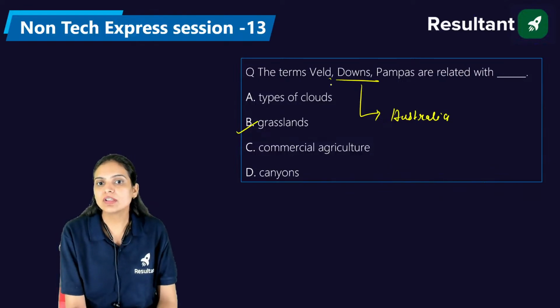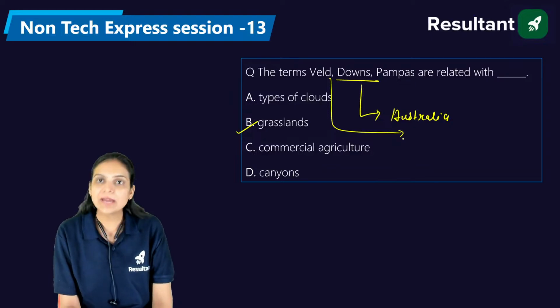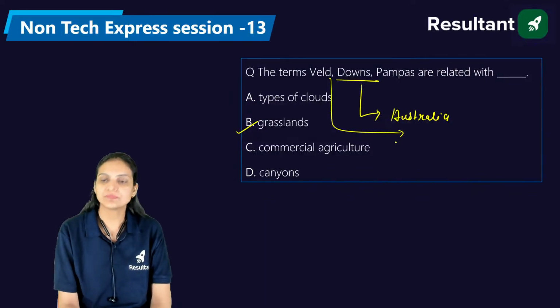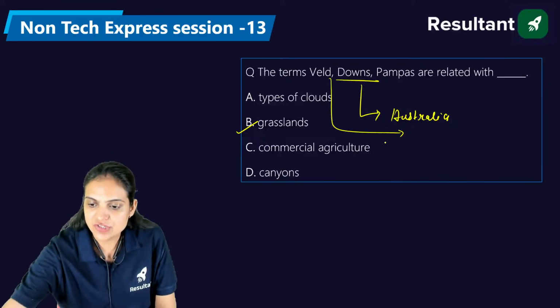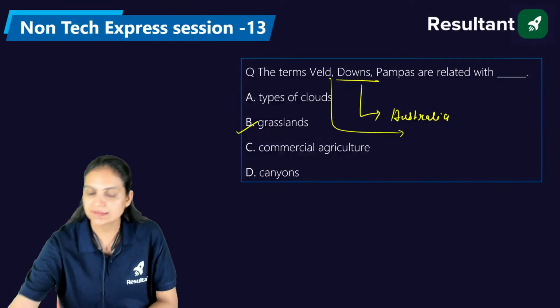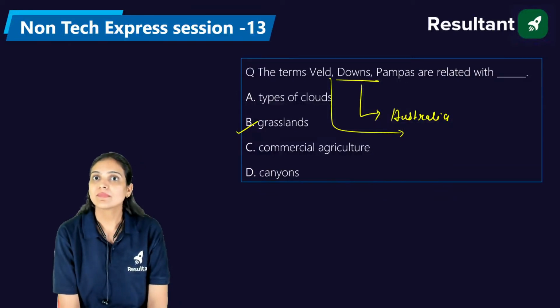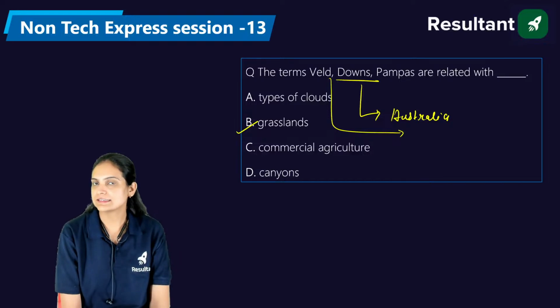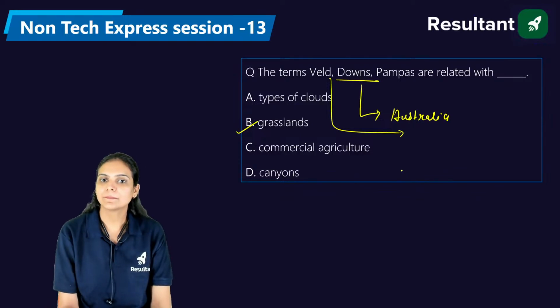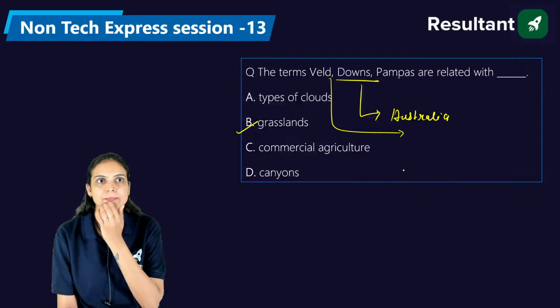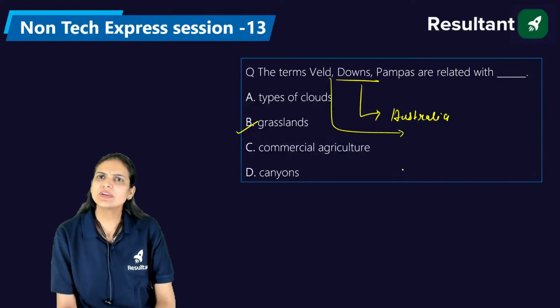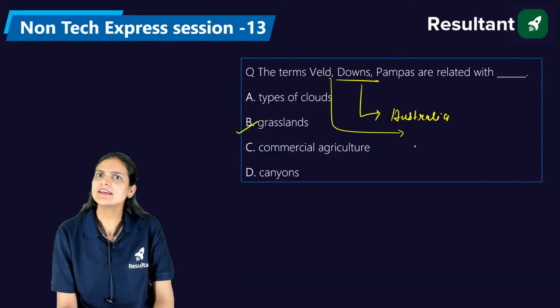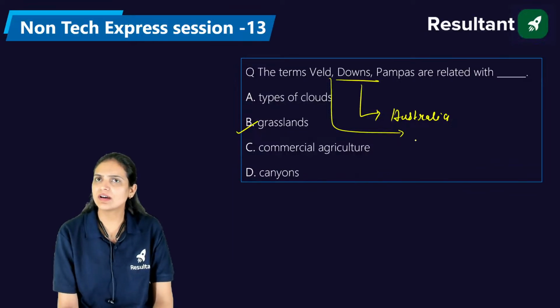If we talk about the veld, in which country will you get that type of grasslands? Any idea, anyone? In which country are you going to get the veld grasslands? Arman is asking something too. Venkat, these are definitely grasslands. Where do we get the veld? Any idea, anyone? You only know about the veld and downs.